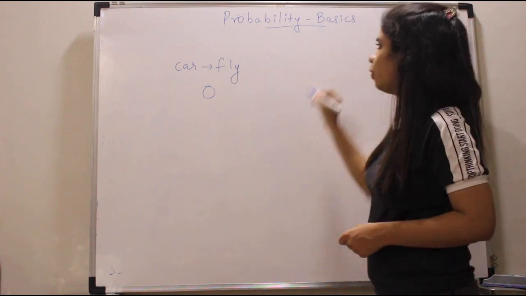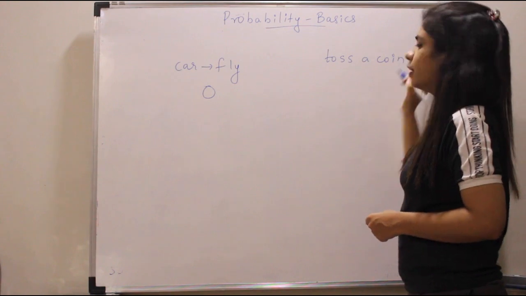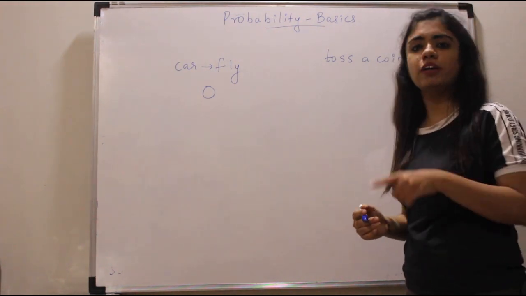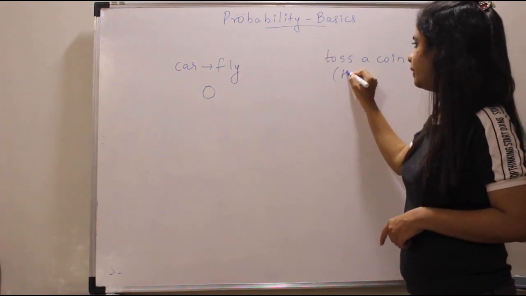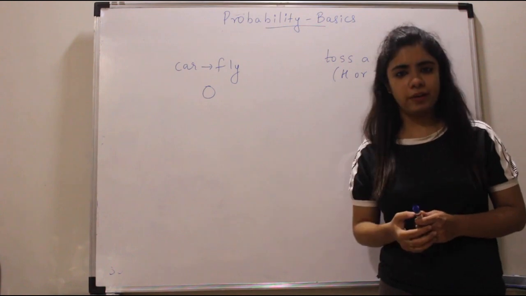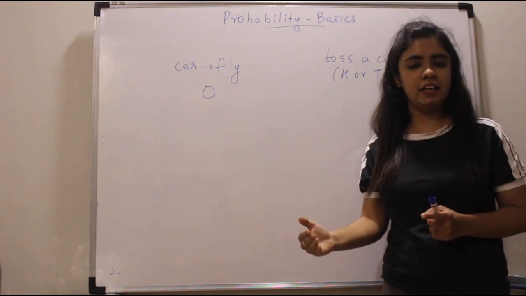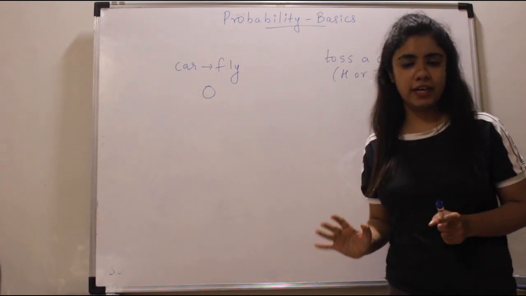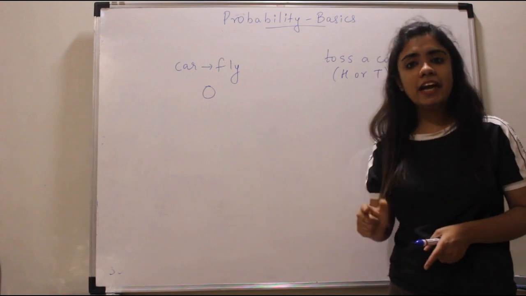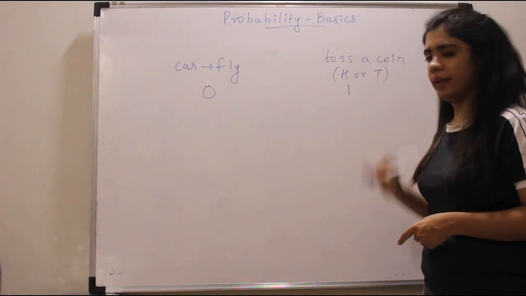Suppose I toss a coin. What is the probability that I get a head or a tail? Now understand, when I toss a coin, I am either going to get a head or a tail. There is no other option, right? Head will come or tail will come, there is no third option. That means the probability that you get a head or a tail is 1.